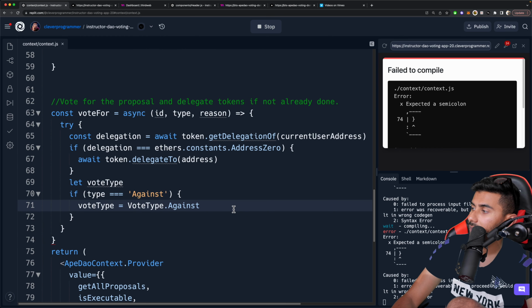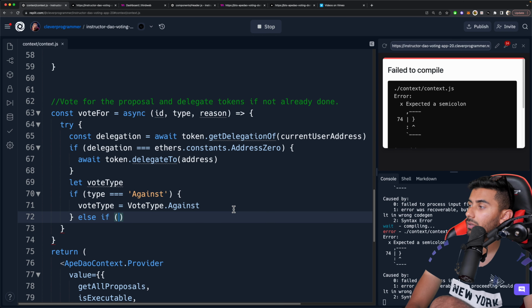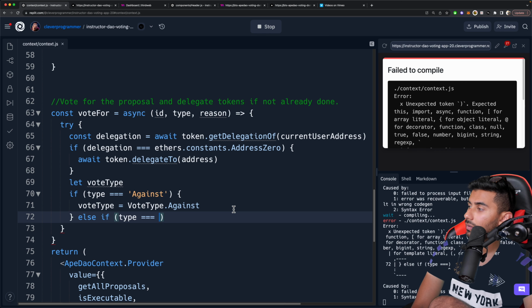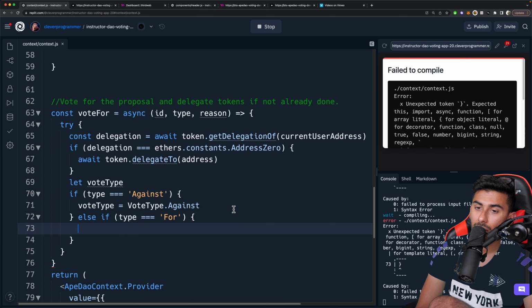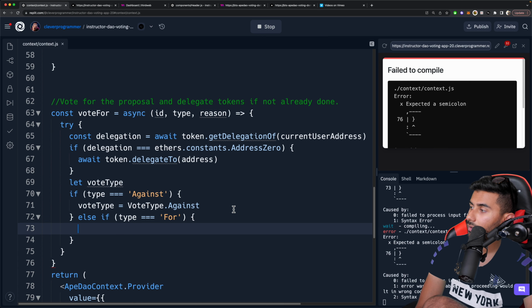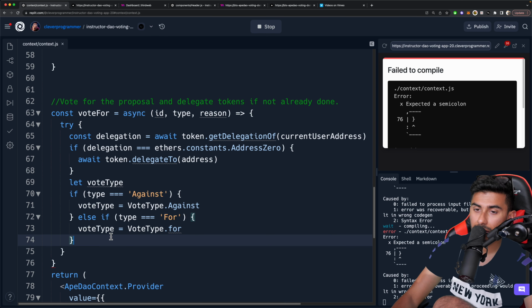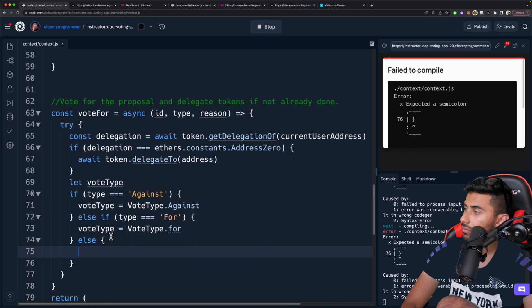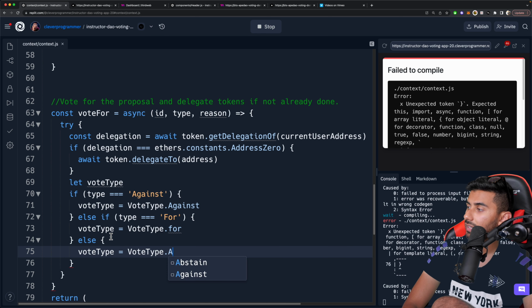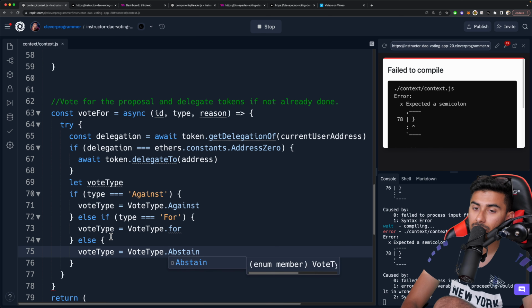So let's go VoteType.Against, and then we'll say else if type is for, in that case we're going to say vote type is equal to VoteType.For. Then we're going to go down here and say else, vote type is equal to VoteType.Abstain, because that's really the only choice left at that point. Abstain, just like this.